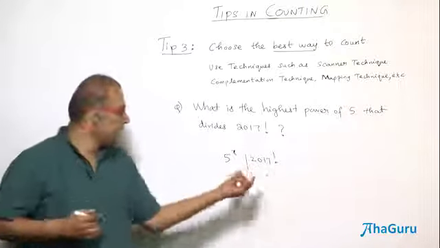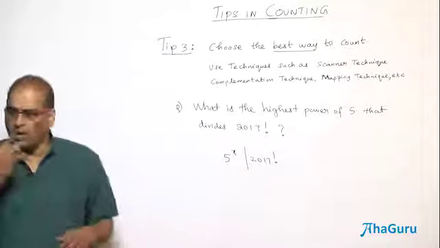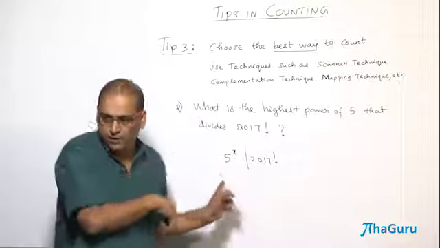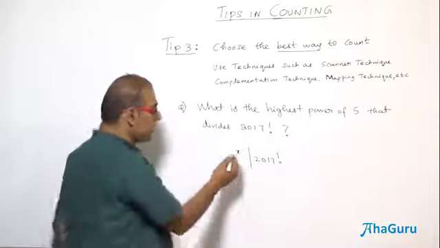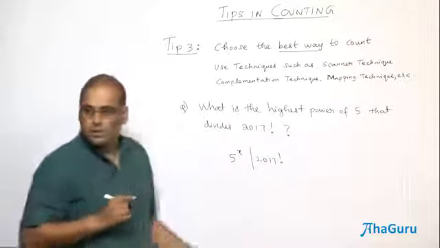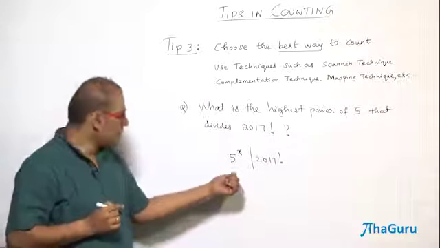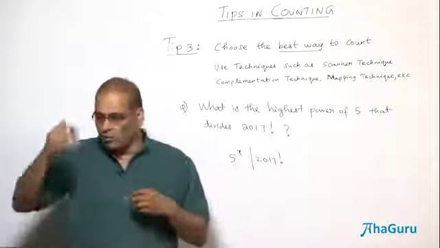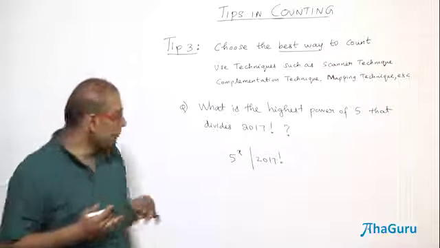How many 5s will you get in the prime factors form of 2017? 1 five will divide, 2 fives, 5 into 5 also divides. So what is the highest power? 502. Understood? In fact, not only for 5, suppose you want 3, we can do the same scanner technique. So therefore the idea is